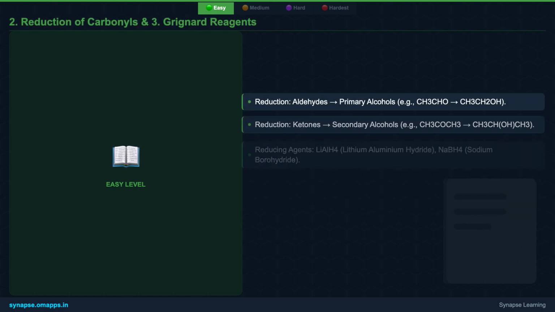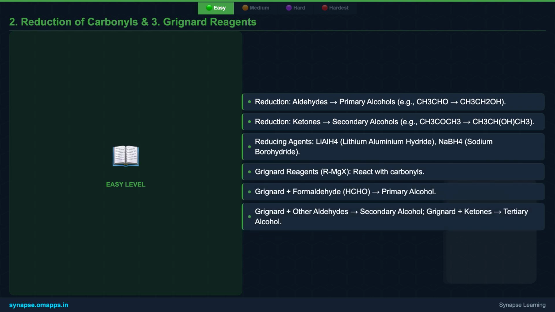Next, we explore preparing alcohols from carbonyl compounds through reduction. Aldehydes can be reduced to primary alcohols, and ketones yield secondary alcohols. Common reducing agents like lithium aluminium hydride and sodium borohydride are our go-to tools here. Finally, we'll touch upon Grignard reagents, powerful carbon-carbon bond-forming tools that allow us to synthesize primary, secondary, or tertiary alcohols depending on the starting carbonyl compound.